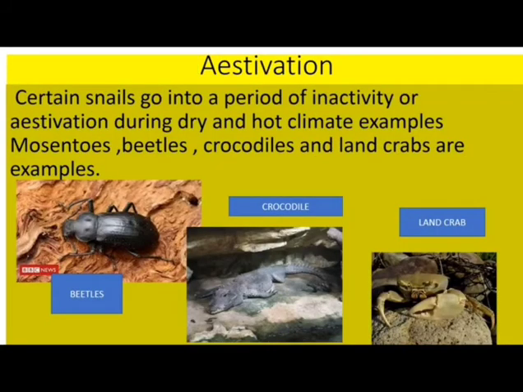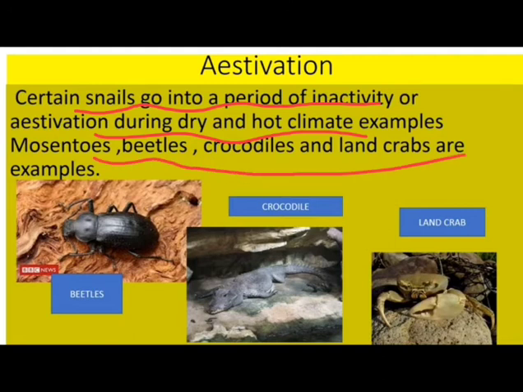Certain snails go into a period of inactivity or estivation during dry and hot climate. Examples: mosquitoes, beetles, crocodiles, and land crabs. So, some animals go for winter sleep and some animals go for summer sleep.